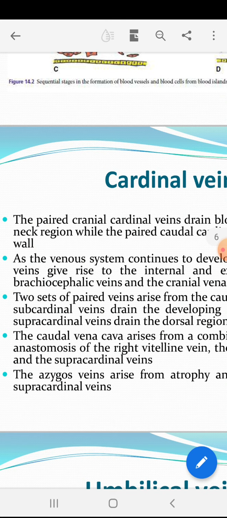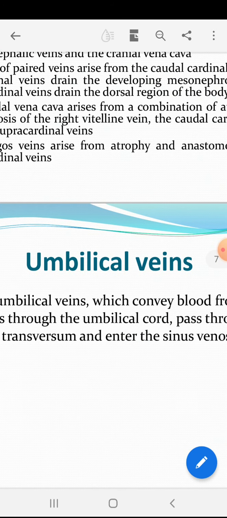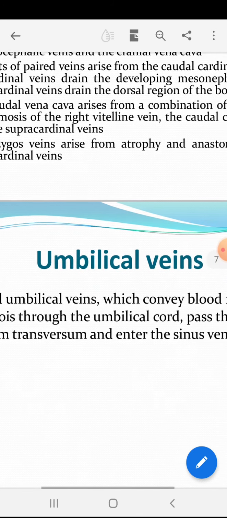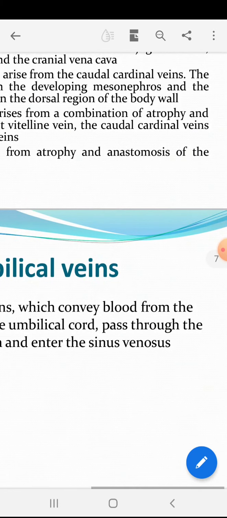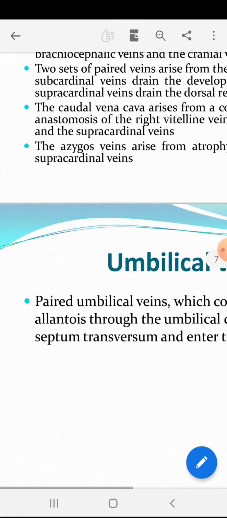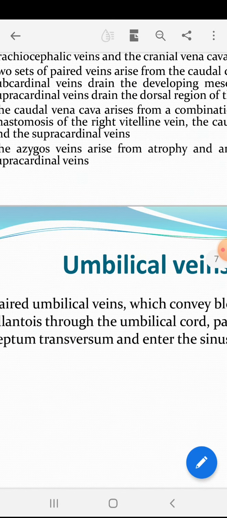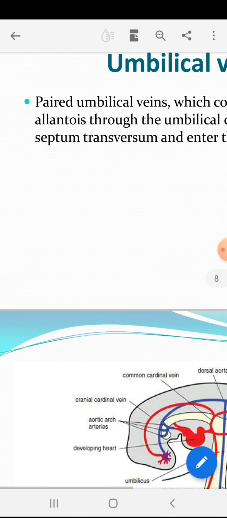This is just the cardinal veins, so that you have a basic idea. This further converts into the caudal vena cava, cranial vena cava, vena azygos, and then we know the umbilical vein. The umbilical veins are paired and convey oxygenated blood from the allantois through the umbilical cord, pass through the septum transversum and enter the sinus venosus of the heart.